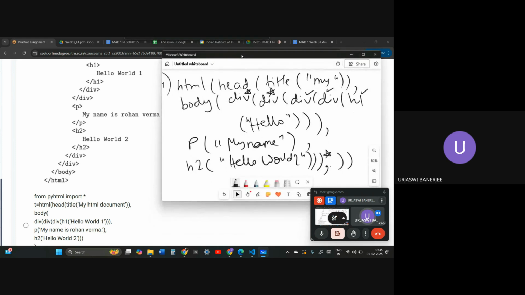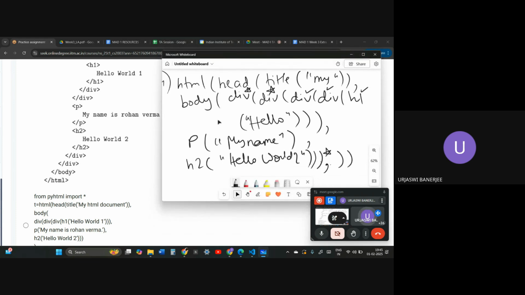So let me just go up a bit. I was actually making it more complex than it is, because there were four divs, but it was actually simpler than it looks. So let us go through the code. Which option?